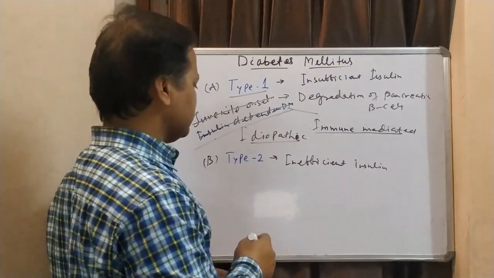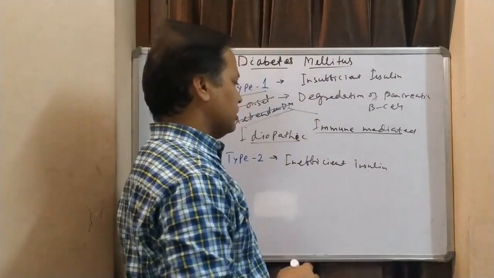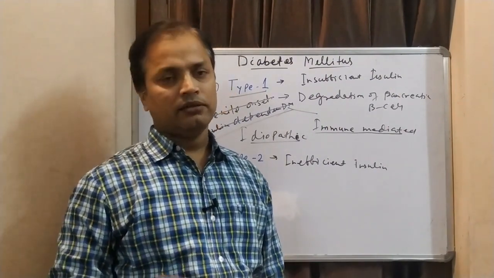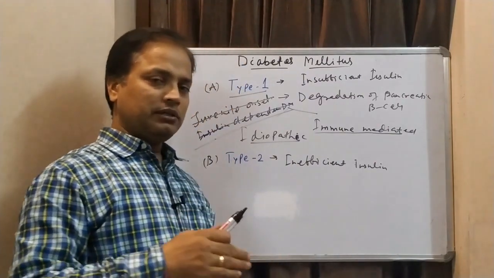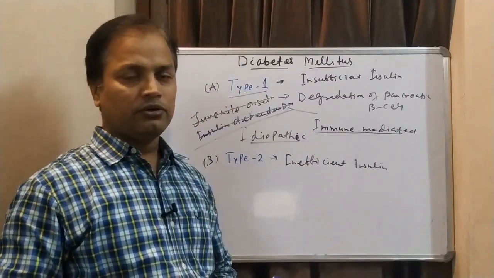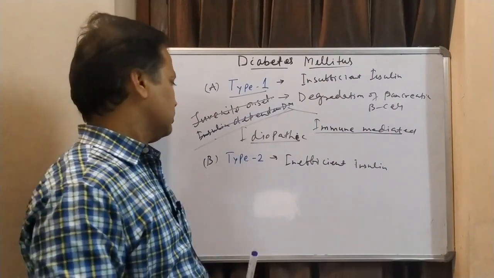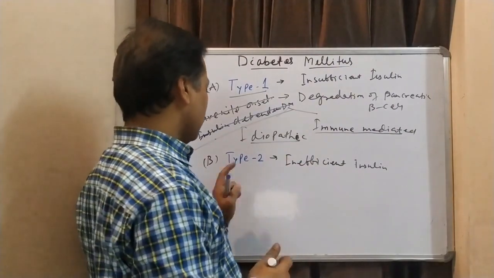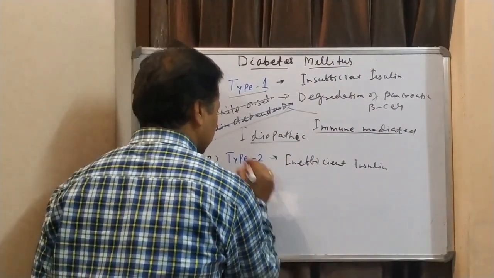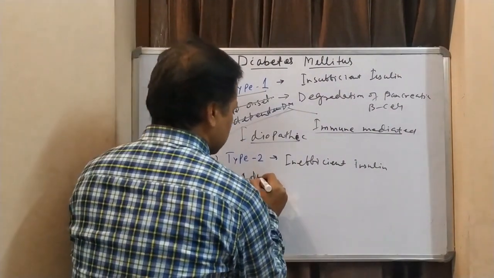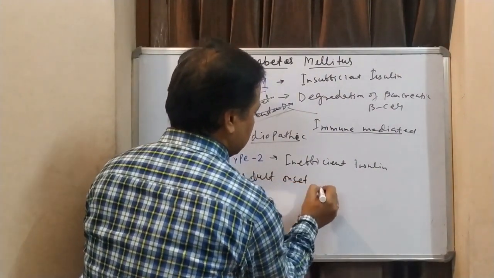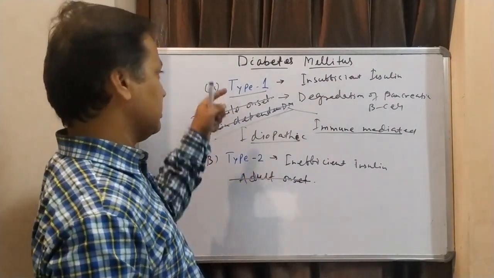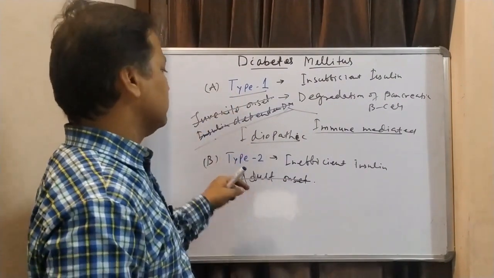Similarly, in type 2 diabetes mellitus, it is inefficient insulin. So we have a sufficient amount of insulin, no degradation of pancreatic beta cells, so beta cells are intact, and the only thing is that insulin is either not able to reach the target or not able to bind to the receptors. That's why it is inefficient insulin. When it was known as juvenile onset, this was called adult onset. But we are not using this term also, because that is not the case. Type 2 diabetes mellitus can occur in a baby, and type 1 can occur in an old person also.